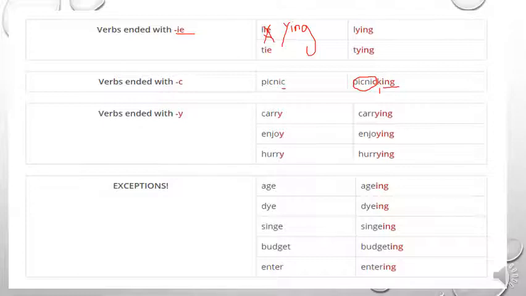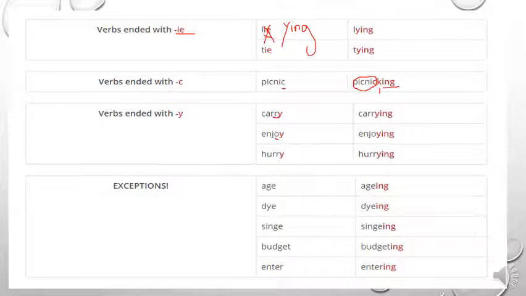Now we move to the verbs that end with y, like the verb carry, or enjoy, or hurry, okay? There's a very important point I want to focus on here. Let's look at the verb carry and the verb enjoy. As you can see, in carry the y is preceded by a consonant letter, and in enjoy, the y is preceded by a vowel letter. In the present continuous tense, there is no difference, whether the y is preceded by a consonant or by a vowel.